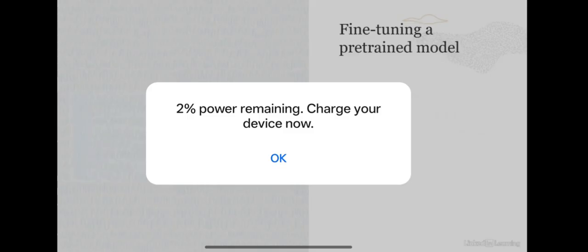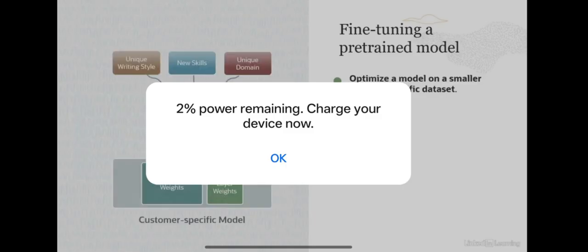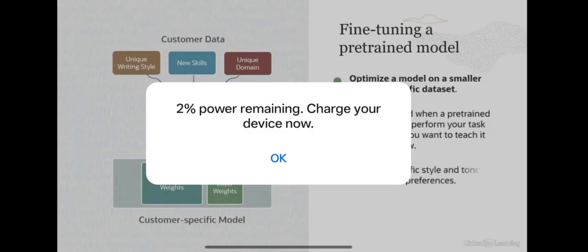Another technique which you can use to customize your LLMs is called fine-tuning, and we'll discuss fine-tuning in subsequent lessons, but the main idea here is you're optimizing a model on a smaller domain-specific data set, and it is recommended when a pre-trained model doesn't perform your task well or when you want to teach it something new. And using fine-tuning, your model can adapt to specific style and tone and learn human preferences.